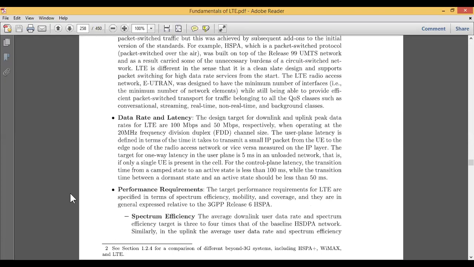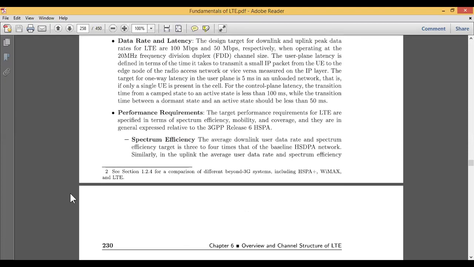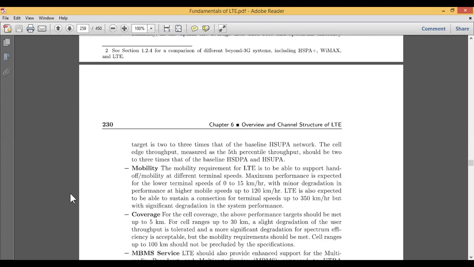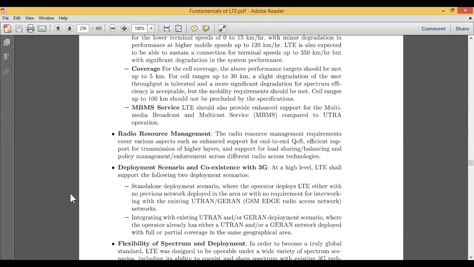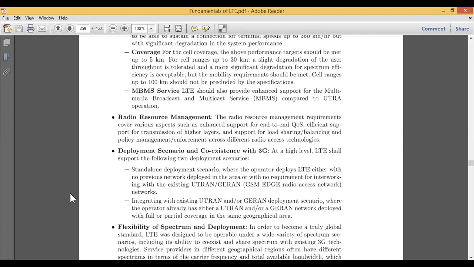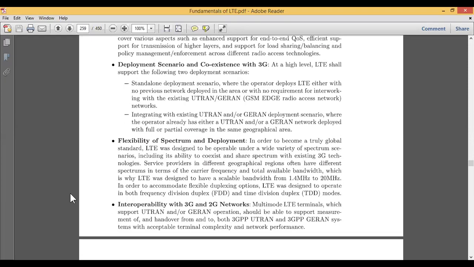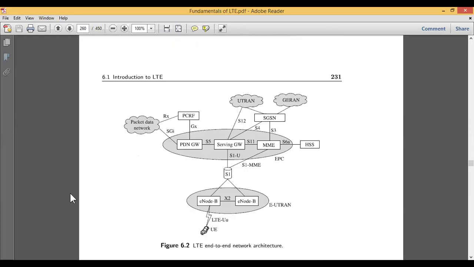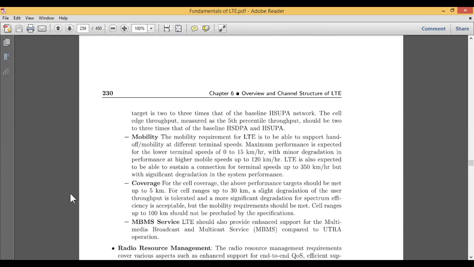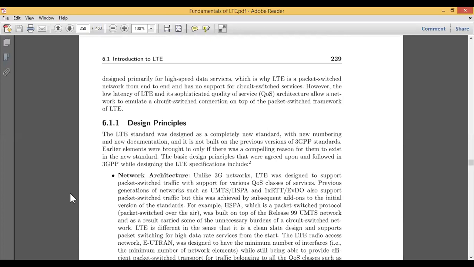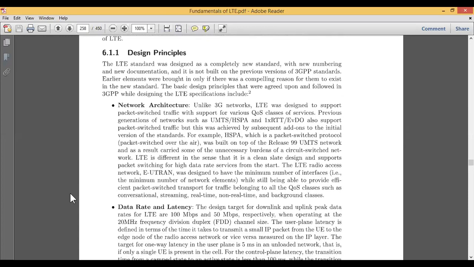In that, we speak of spectrum efficiency. Then we have mobility, coverage, and MBMS, that is the Multimedia Broadcast and Multicast Service, LTE radio resource management, then deployment scenarios, flexibility of spectrum, and interoperability with 3G and 2G networks. With that, we also have some architectures. Some design principles shown here, the first one is network architecture.